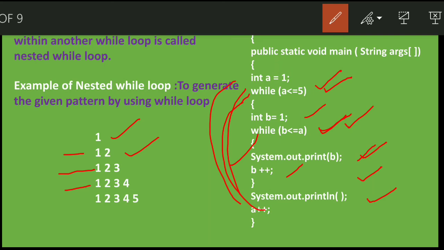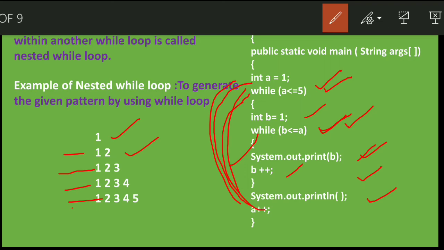The condition is true. b is less than or equal to a. So what are the values for which b is less than or equal to a? That is 1, 2, 3, 4 and 5. Okay. So System.out.print b will display 1, 2, 3, 4 and 5. Now b is incremented to 6. a is also incremented to 6. So now when we go back to the while loop, a is less than or equal to 5? a's value is 6. 6 is neither less than nor equal to 5. So here the program will terminate or stop.